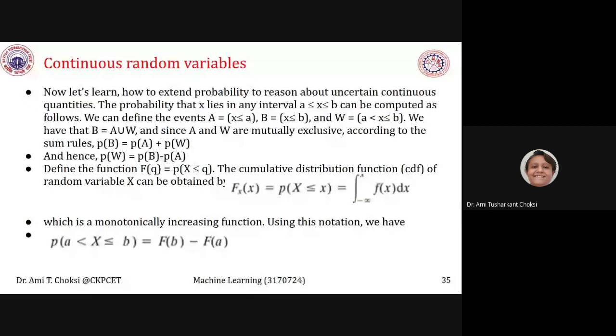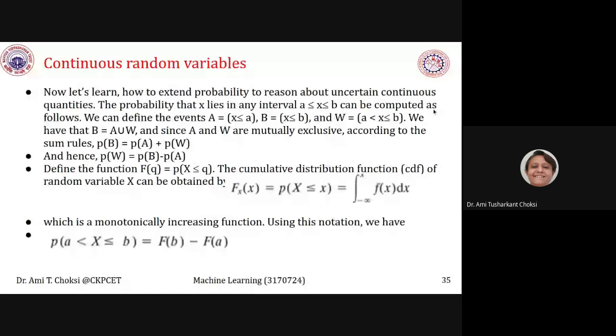Now, let us learn how to extend probability to reason about uncertain continuous quantities. The probability that x lies in any interval a is less than x is less than or equal to b can be computed how?